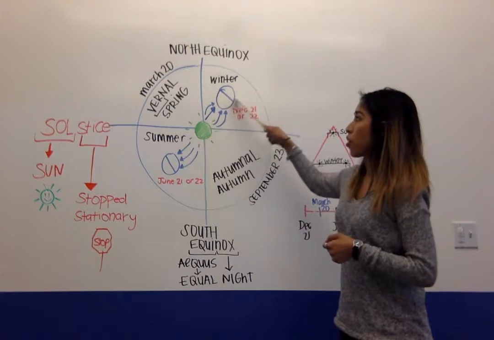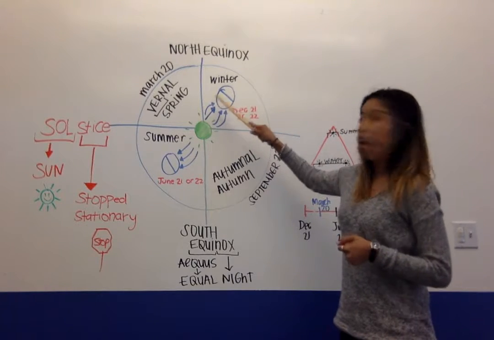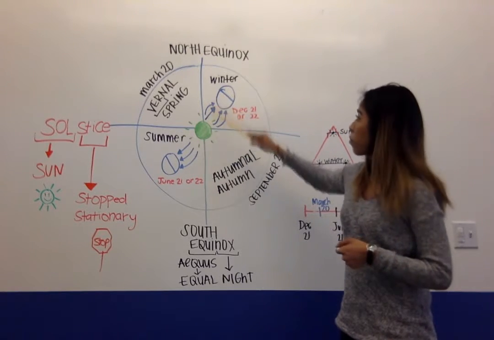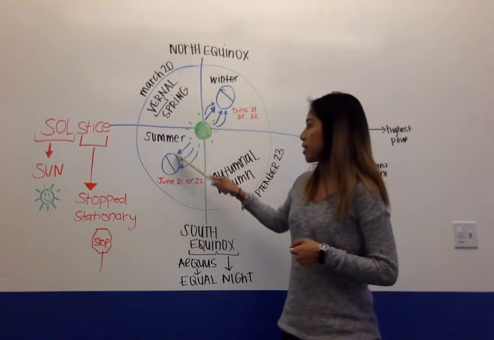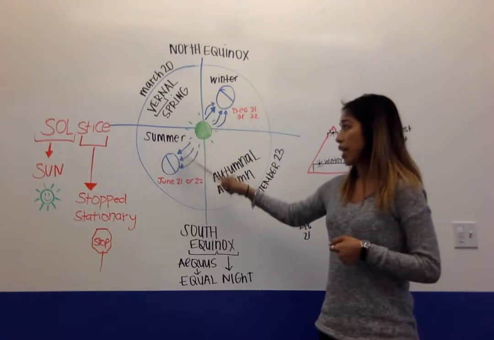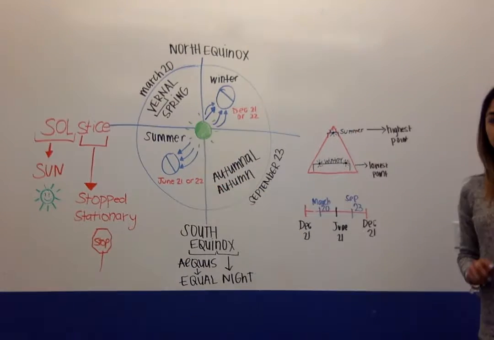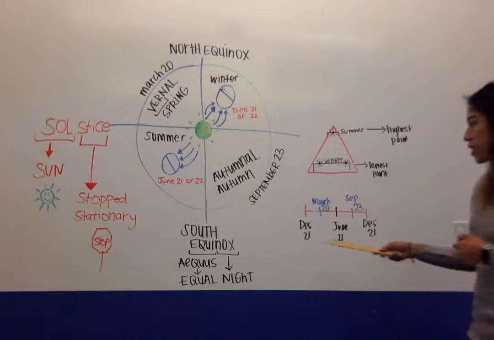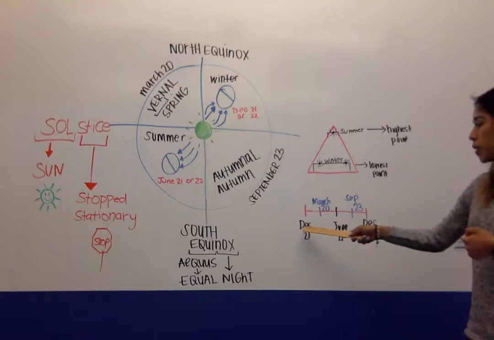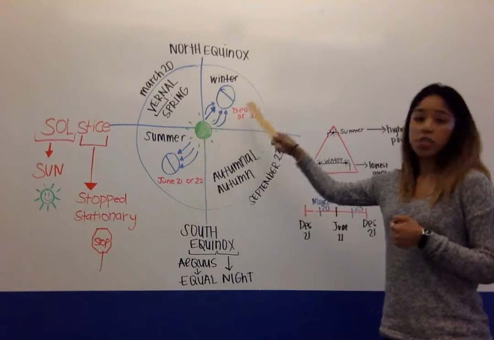Here is where the earth is. So the sun actually focuses on giving daylight here. And then for summer-wise, once again, this is the earth. The sun focuses on giving the sunlight here during summer, which is June 21st or 22nd. Okay, and I'll be referencing it within the timeline. As you can see, December, June, and December again, which ties back down into the seasons.